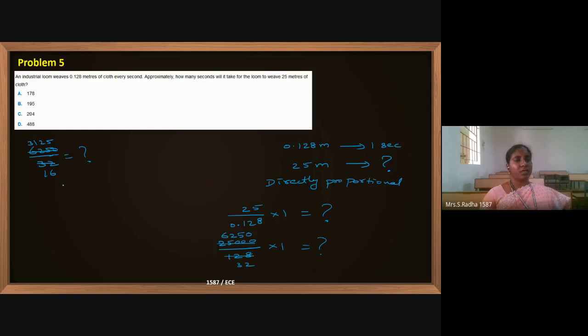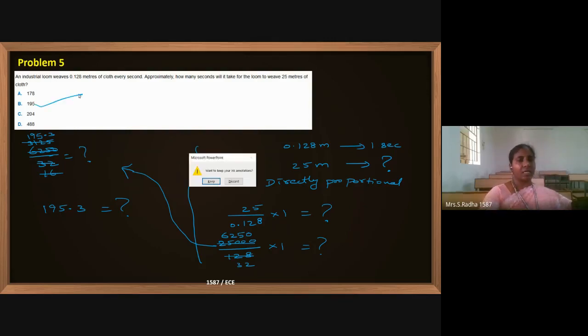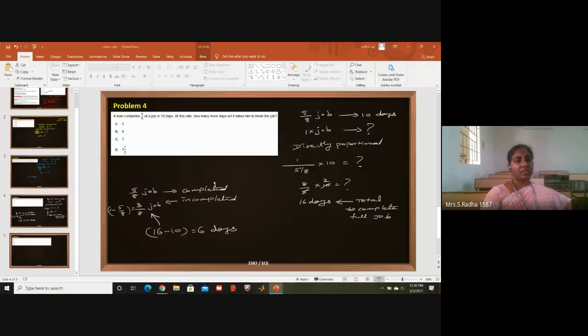Okay, and next, how many seconds they are asking? 16 ones are 16, then 15 is there, 16 nines are 144, then 8 is there. 195.3 seconds is the question mark value. Okay, so approximately 195 seconds is our answer.